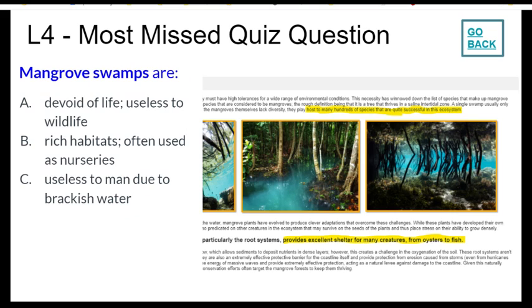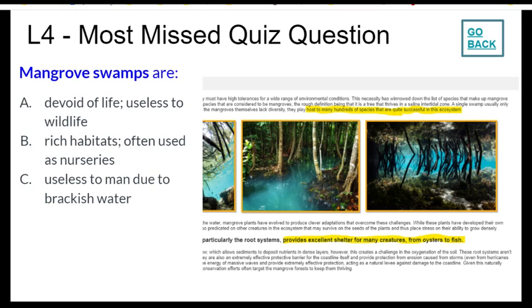Lesson 4, mangroves, the most missed quiz question. Mangrove swamps are. If we go into our lesson 4, and move to page 3, it states, mangroves play host to many hundreds of species that are quite successful in this ecosystem. As a habitat, the structure of mangroves, particularly the root systems, provides excellent shelter for many creatures, from oysters to fish.